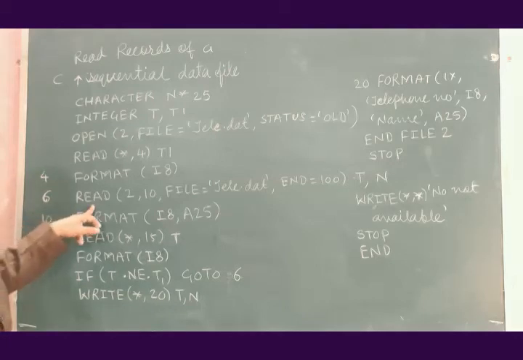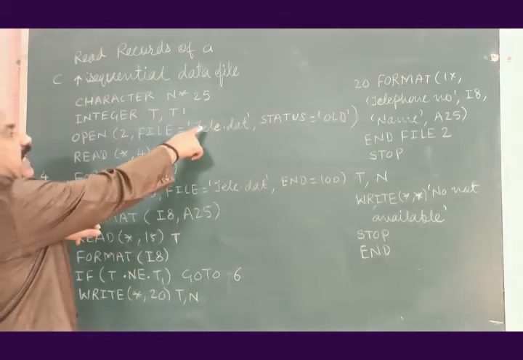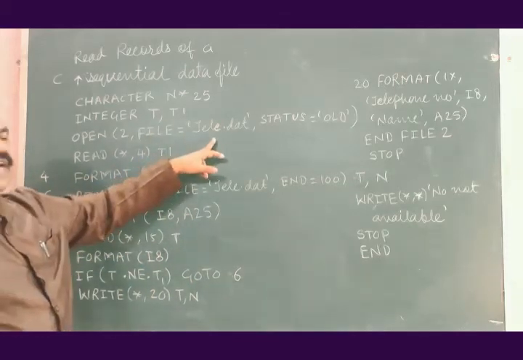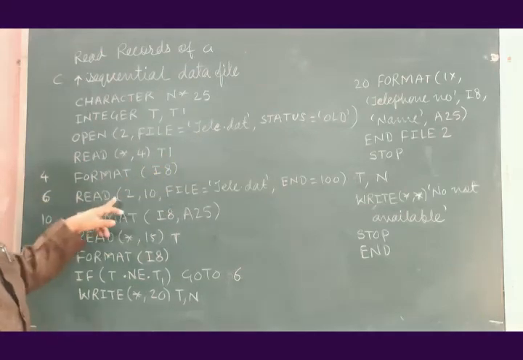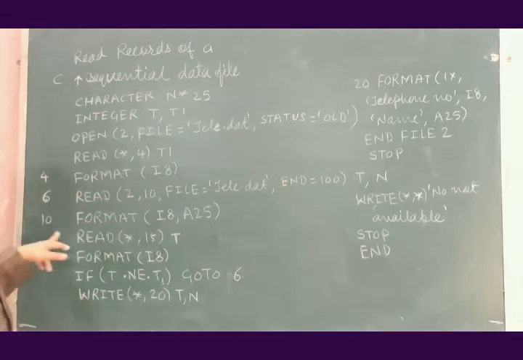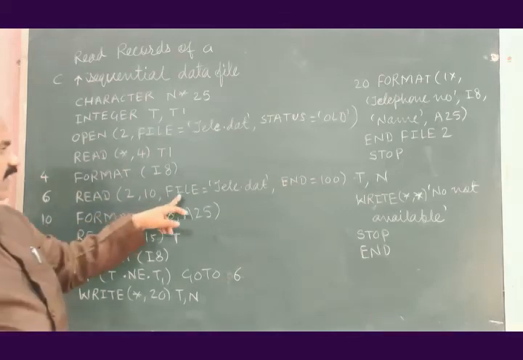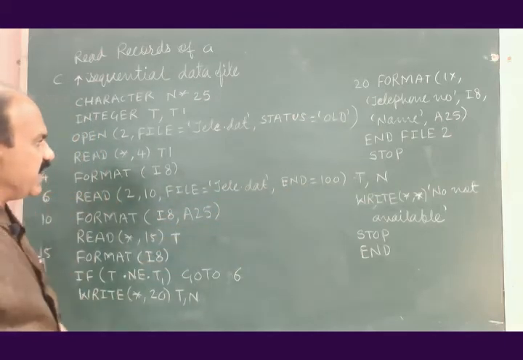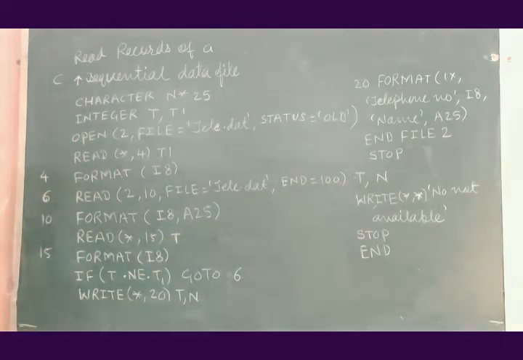This is the statement to read the records of this data file. Read file number 2 with format 10, and where to end? It is to end at 100, so I have to put 100 somewhere.